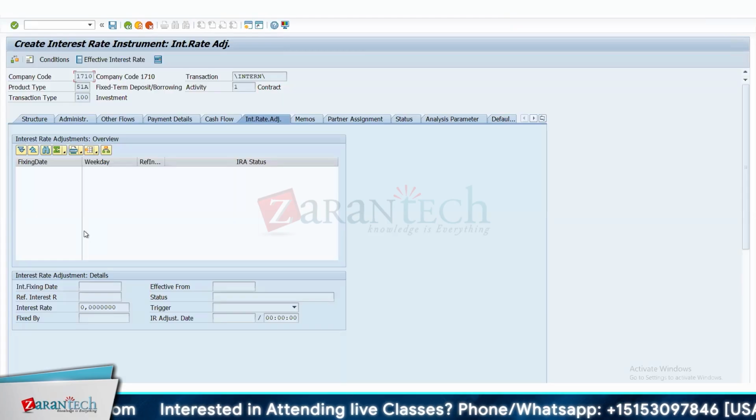When there is a variable rate, the government gives you the rate for that quarter, so you can only know the rate for that quarter and you have to fix the rate here. For last quarter it is 6.8, then for the quarter before it is probably 6.1. So every quarter the interest rate varies. In such a case, this interest rate adjustment tab becomes useful.